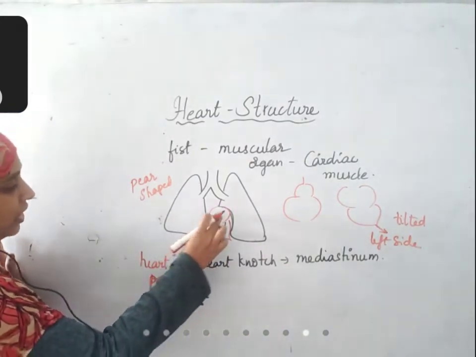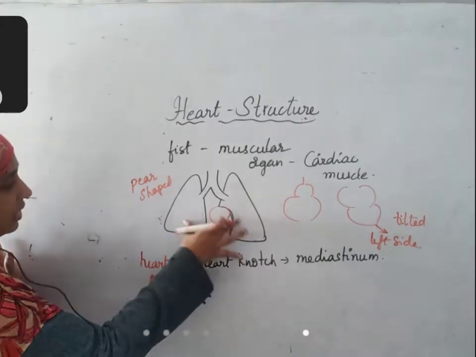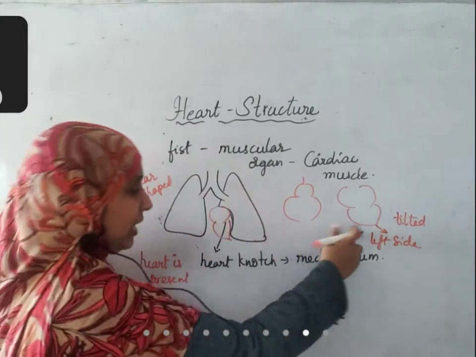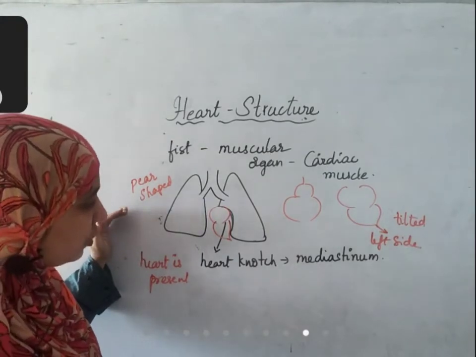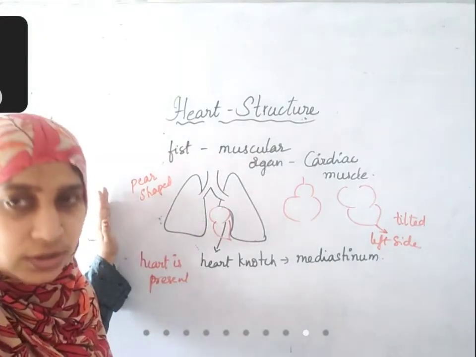So heart is located in the mediastinum in the thoracic cavity, pear shaped, slightly tilted towards the left side. Now, let us try to understand the structure of heart.